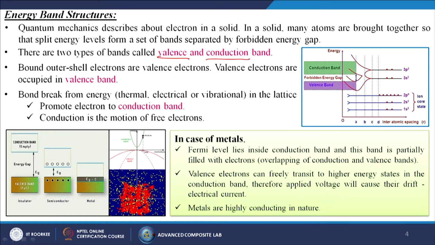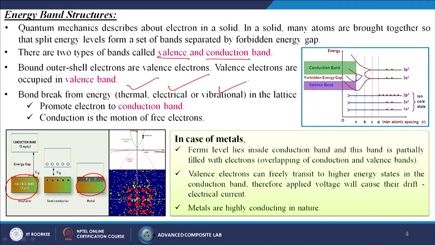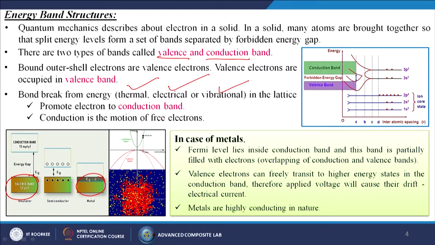In this case you can see the valence bands for insulator materials, semiconductor materials and metals. If we give certain energy, the bond may break. What kind of energy is it? Maybe thermal energy, electrical energy or vibrational energy in the lattice, which promotes the electron to the conduction band. That means the electron jumps from the valence band to the conduction band. Conduction is the motion of free electrons. So when the electron moves, the current flow starts.